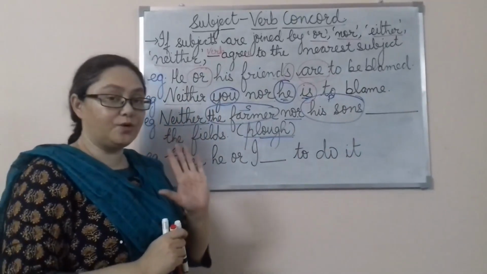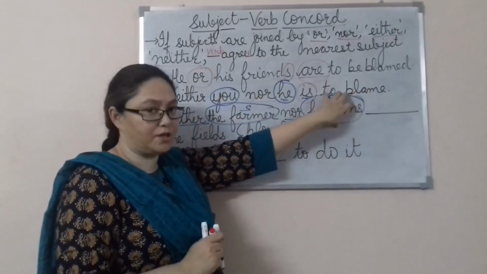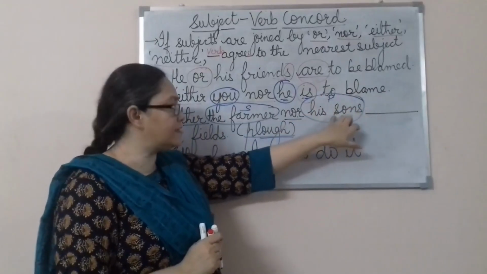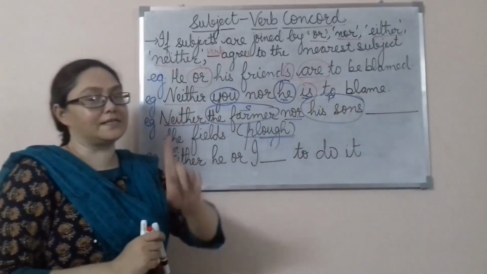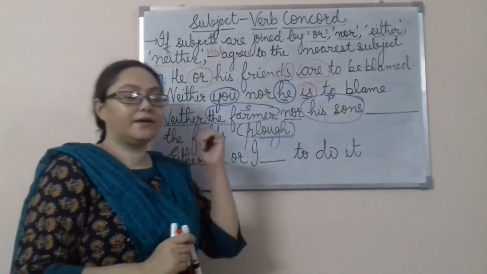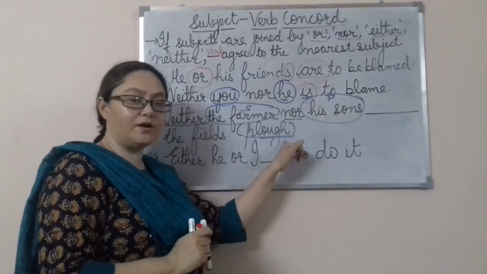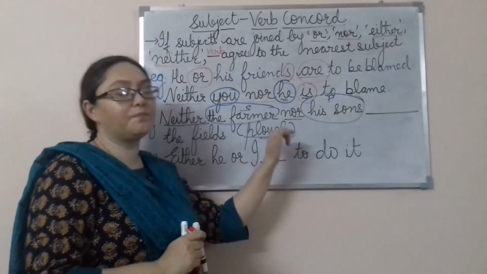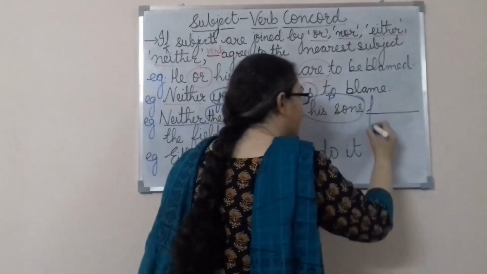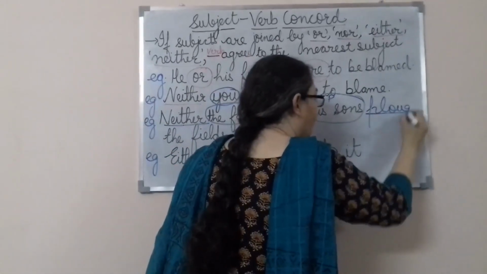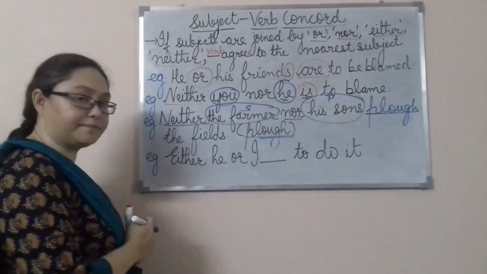We know that the verb should agree with the nearest subject. The subject is plural here, his sons. So the verb should also be plural. Plow is plural. So we are going to write, neither the farmer nor his sons plow the fields. I hope this is clear.